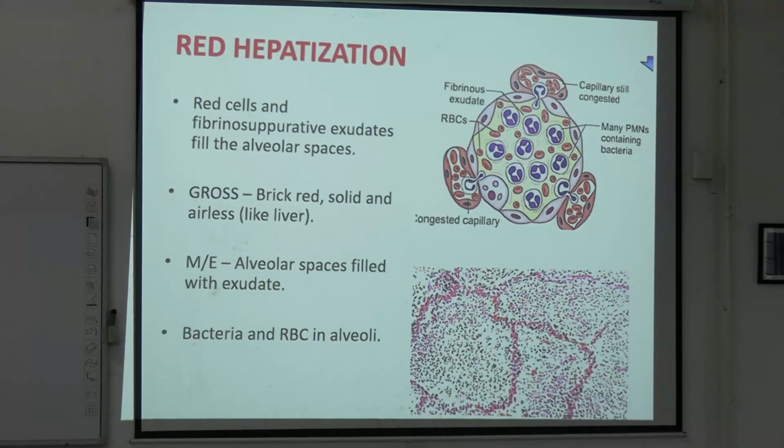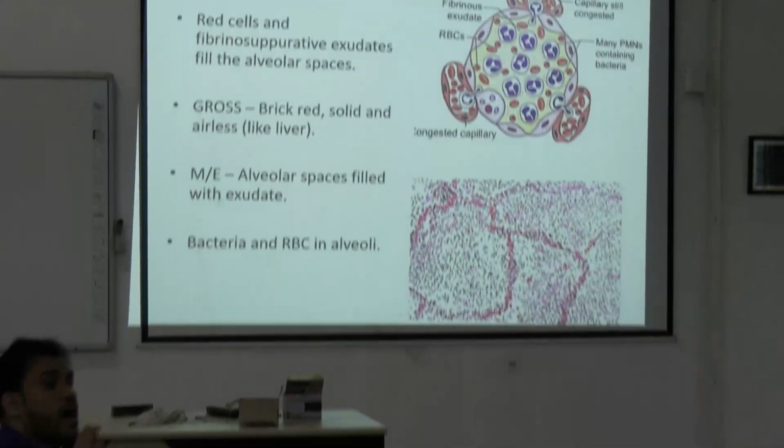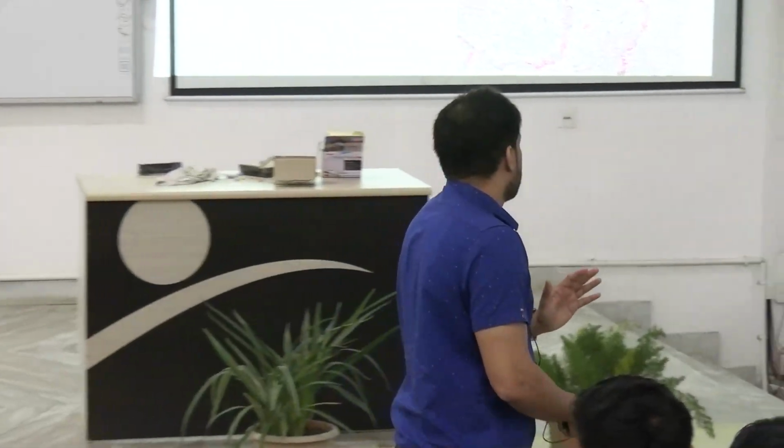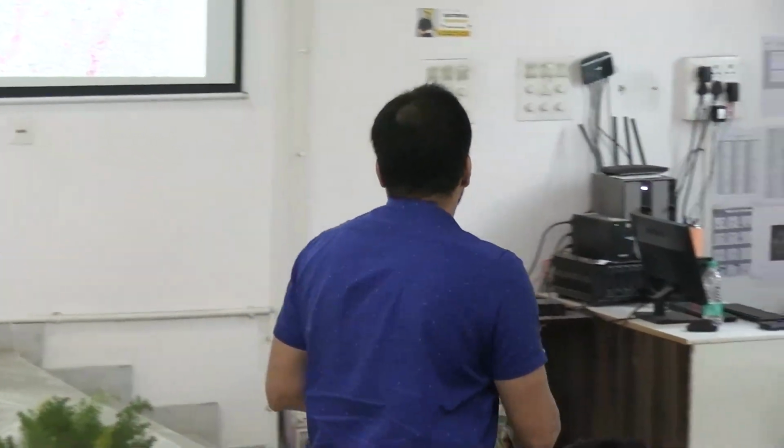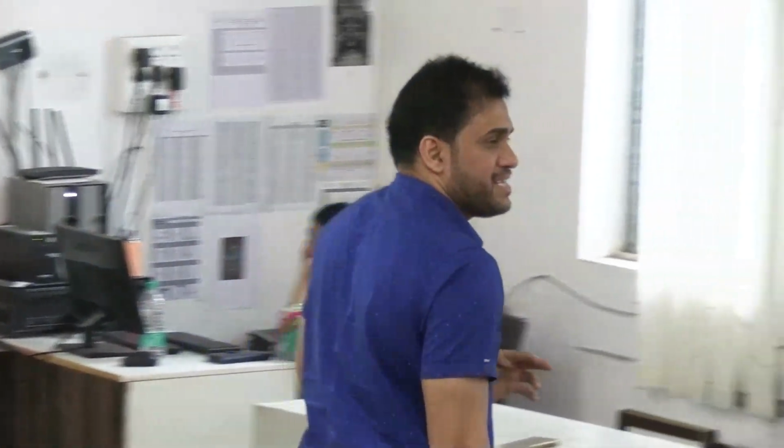Grossly কিরকম দেখতে থাকবে? The lobes solid, airless. The consistency is that of a liver. আর red কেন থাকবে? Because of red blood cells. Okay. So this is the picture where you can make out many PMNs. What is PMNs? Polymorphonuclear neutrophils. Okay. Then you get bacteria, congested capillary, fibrinous exudate. So compare these pictures and study. It becomes very easy for you.